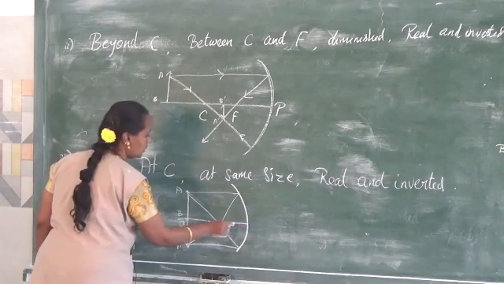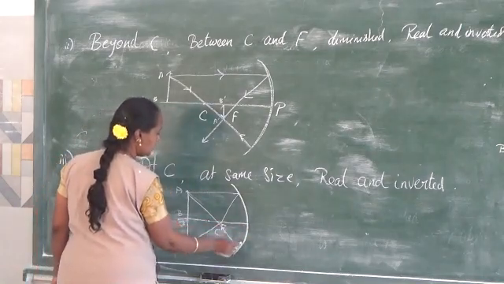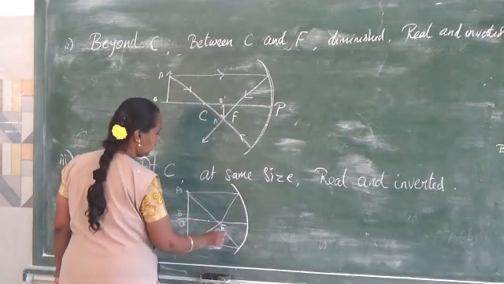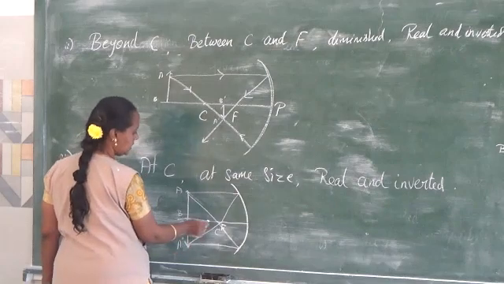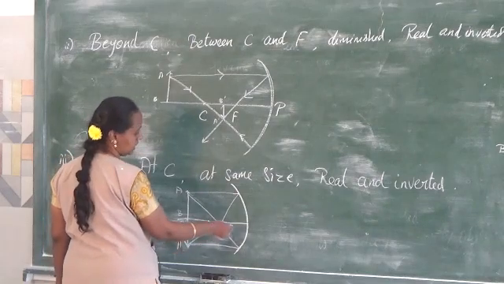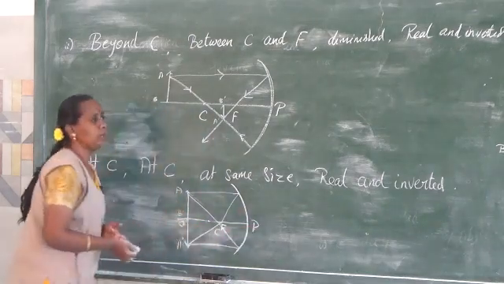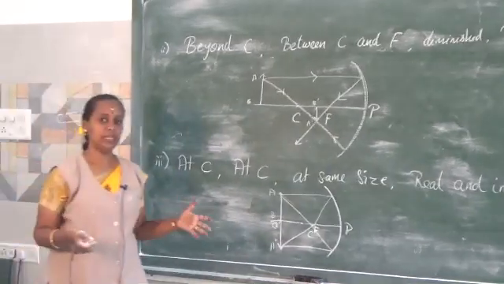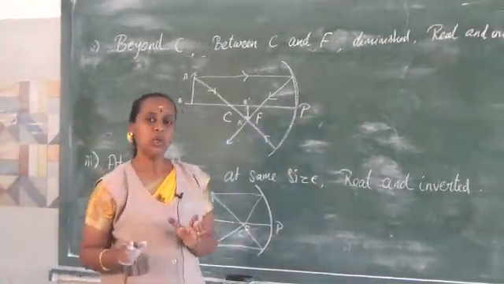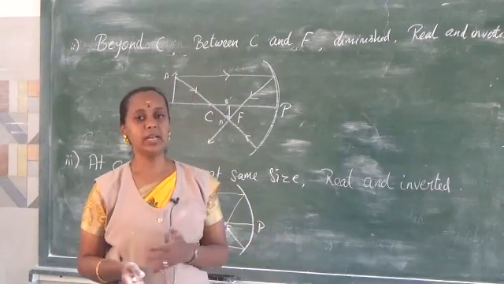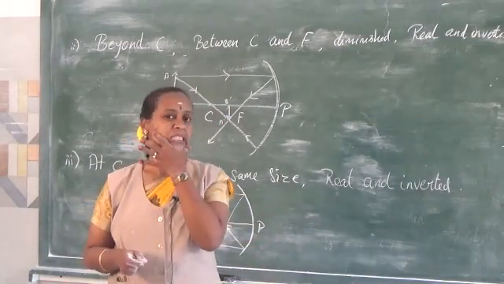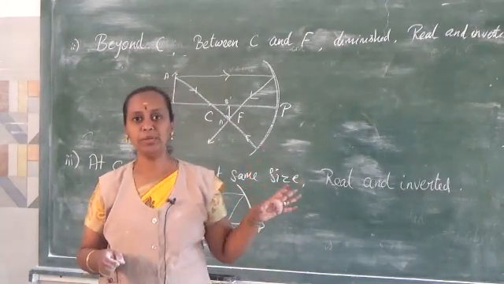A little bit confusing, but you can understand very clearly that it is meeting at a point here at C. It passes through C as well as F. This is P. So I am not going to explain everything. It is very clear. You will learn elaborately about these ray diagrams in your higher classes. I have just drawn a few diagrams for you to understand.